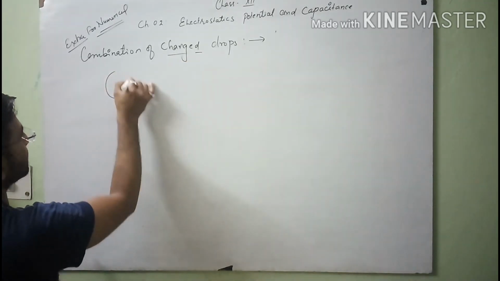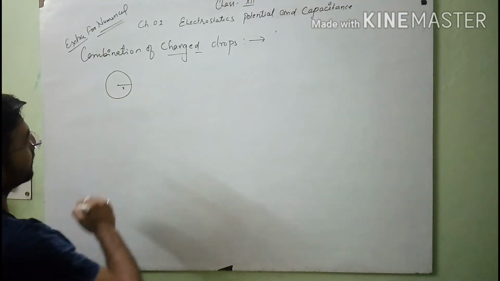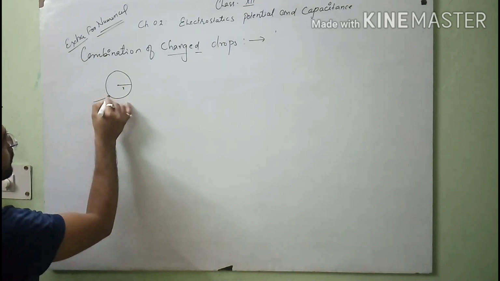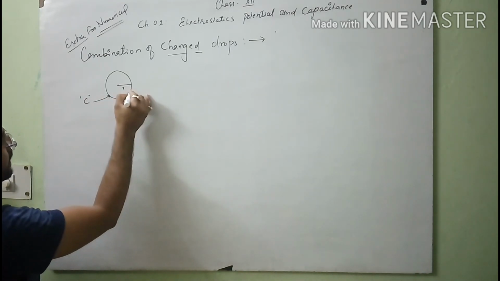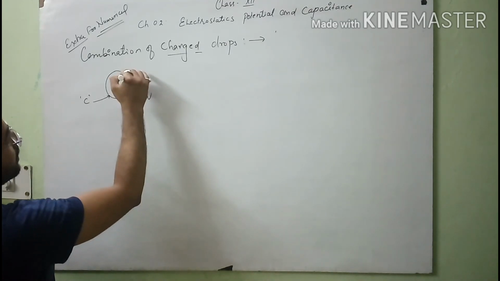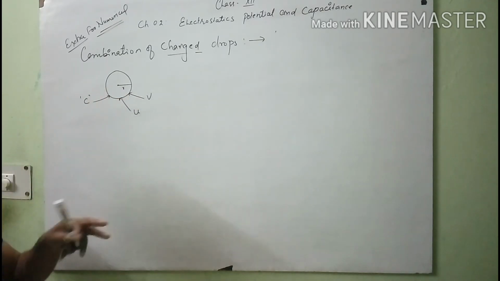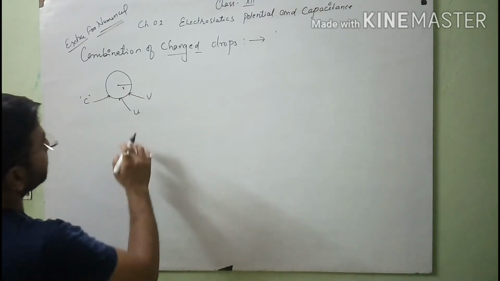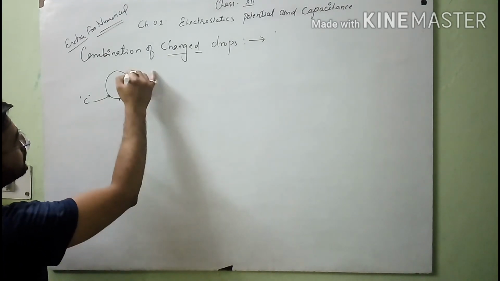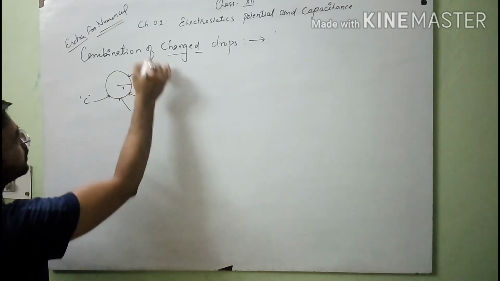Here we will consider spherical drops of radius r. Suppose the radius of a spherical charged drop is r, its capacitance is C, its electric potential is V, and its energy is U, because it behaves like a spherical conductor. The charge on this conductor is Q.